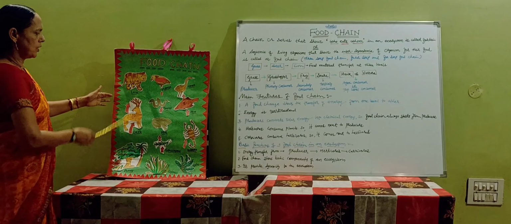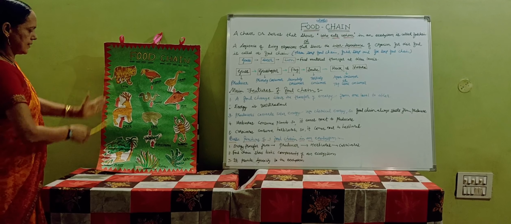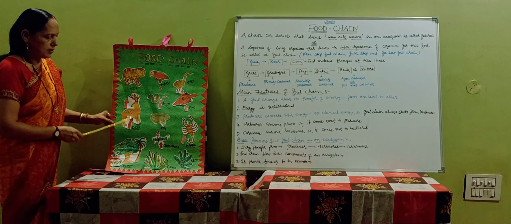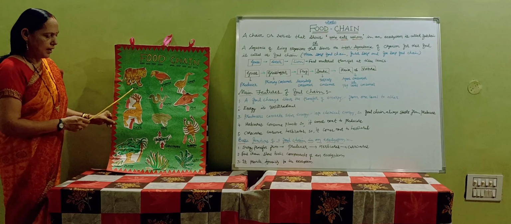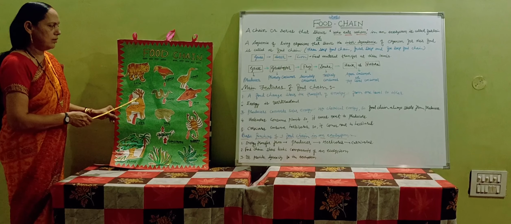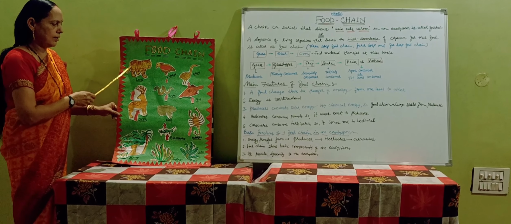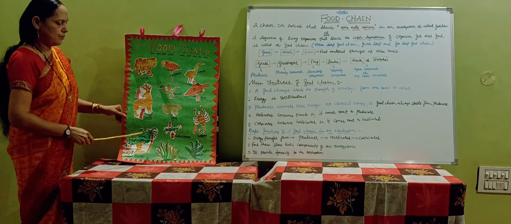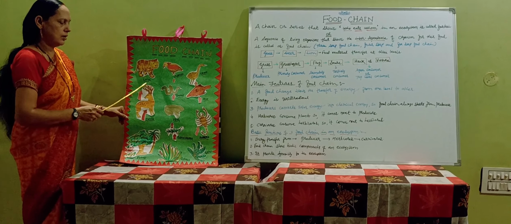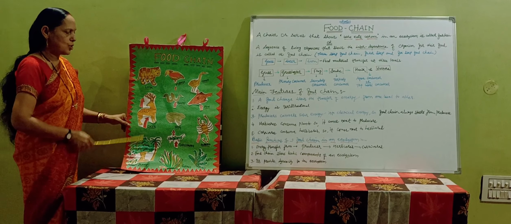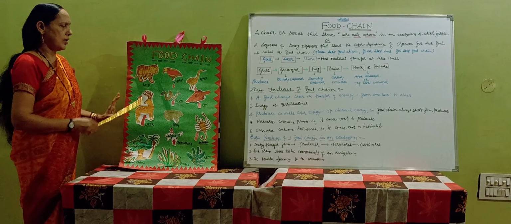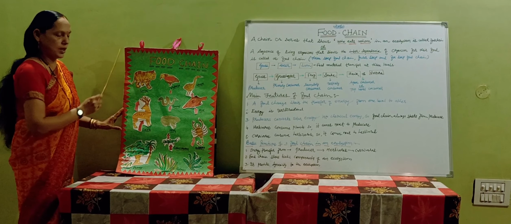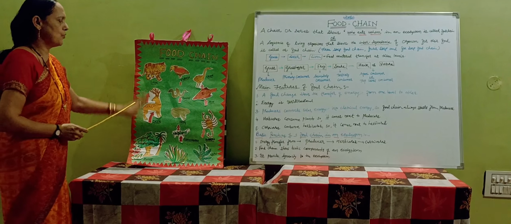Now here, we can see one of the chains. This is the plant. Plants are the producer. On the plant, the deer, a herbivore animal, is dependent. Then the carnivore animal, the lion, is dependent on the herbivore animal. In this particular chain, three species are there: producer, herbivore and carnivore. That's why this food chain is called a three-step food chain.